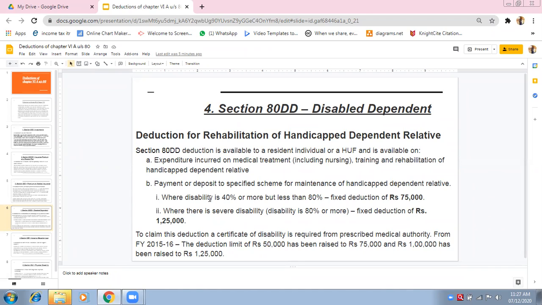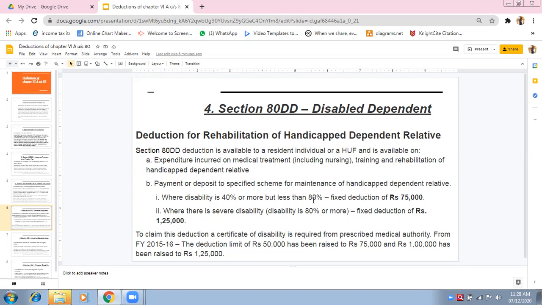Okay, so if it is less than 80 percent, normal disability. If it is normal disability, then a fixed deduction of 75,000 will be available. So this can be asked in MCQs. If a person is less than 80% disabled, say 62% disabled, how much deduction is available under section 80DD? Which amount will be the correct answer? 75,000. Very good.